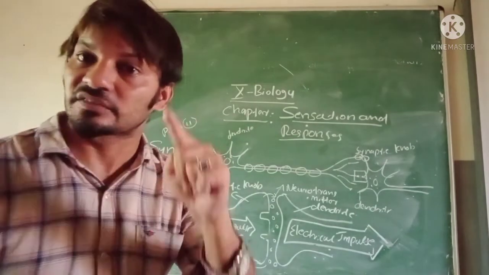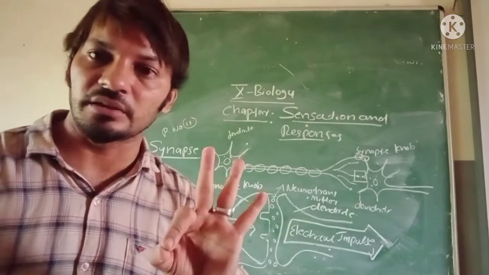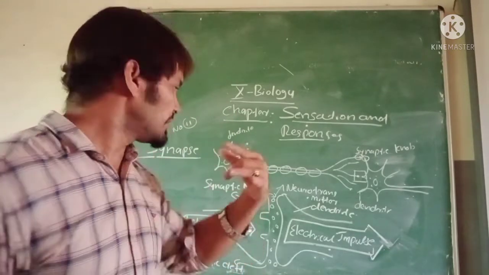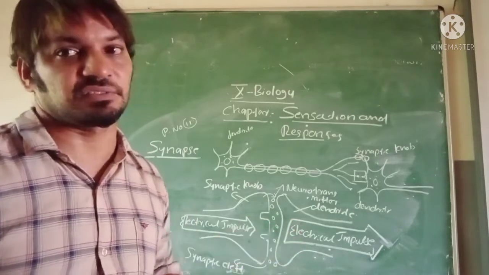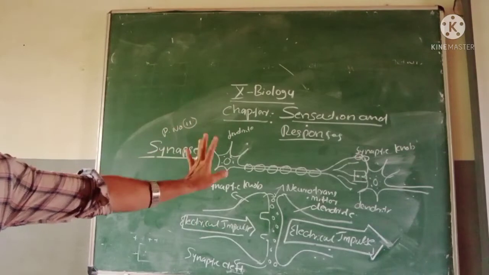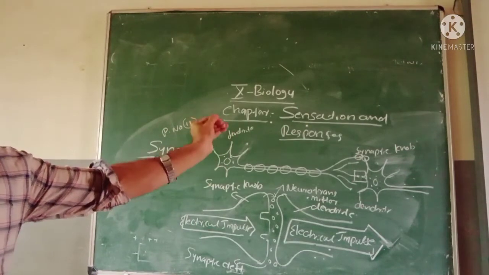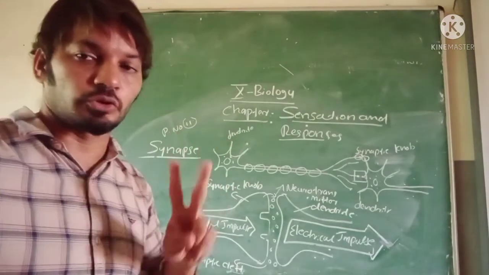Neurotransmitter has two types, acetylcholine and dopamine. Also, this synapse is used to regulate the speed and direction of impulses. What is synapse doing? Synapse has to regulate the speed and direction of the impulses. Are you understood? Two topics over.